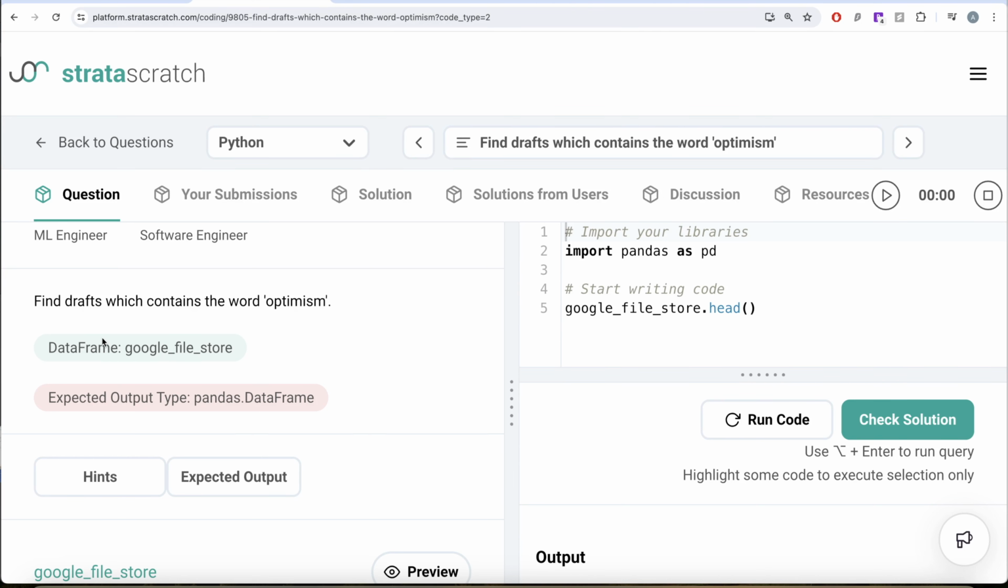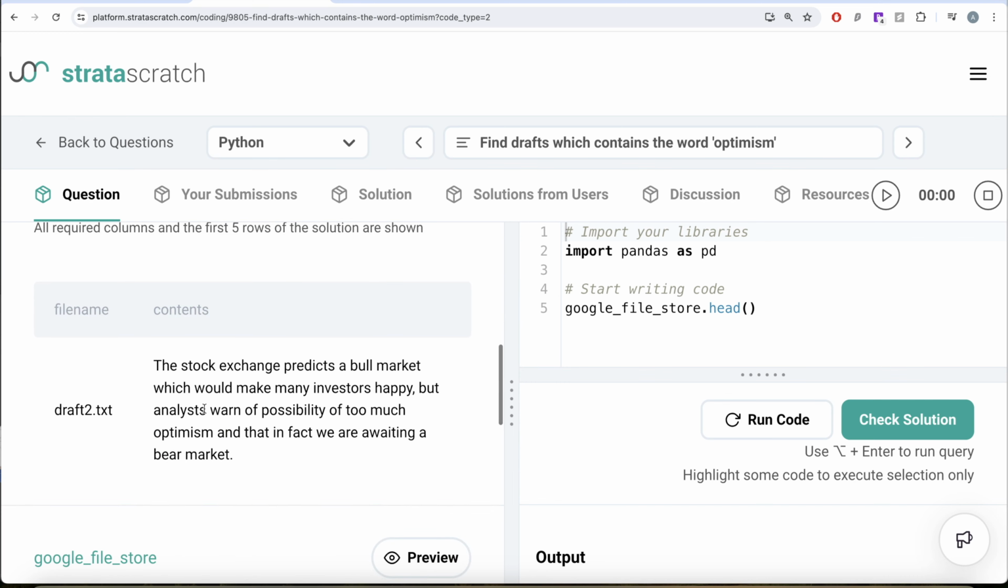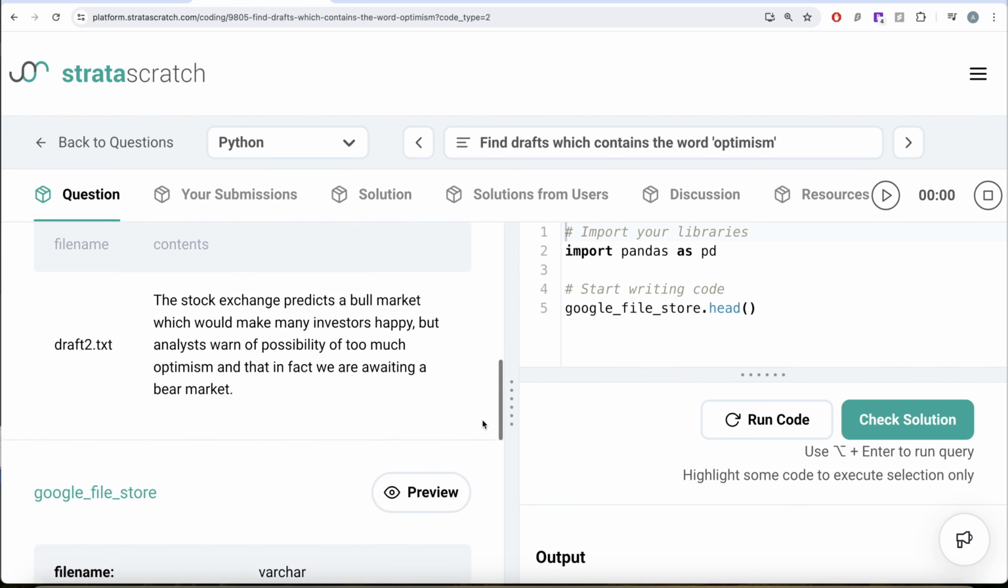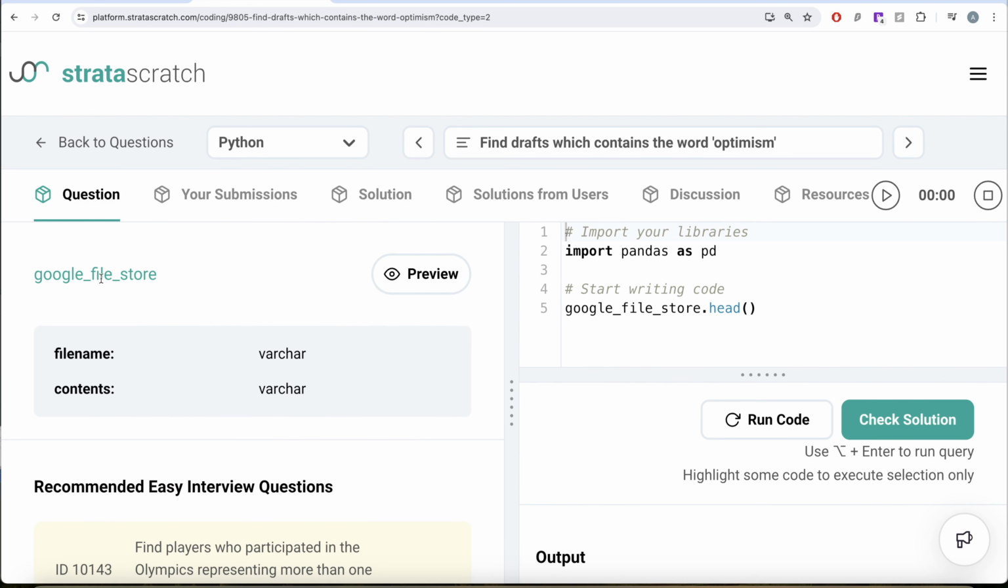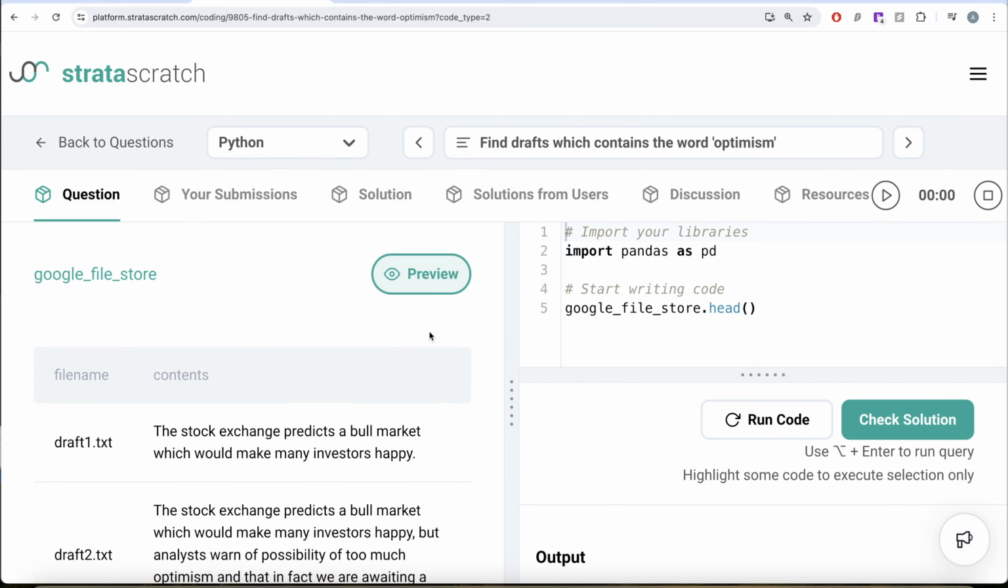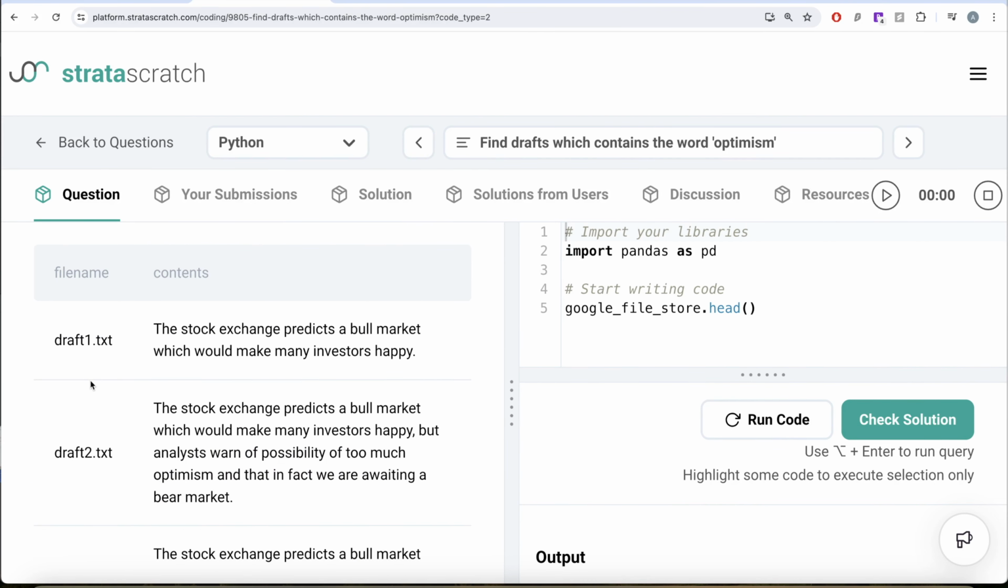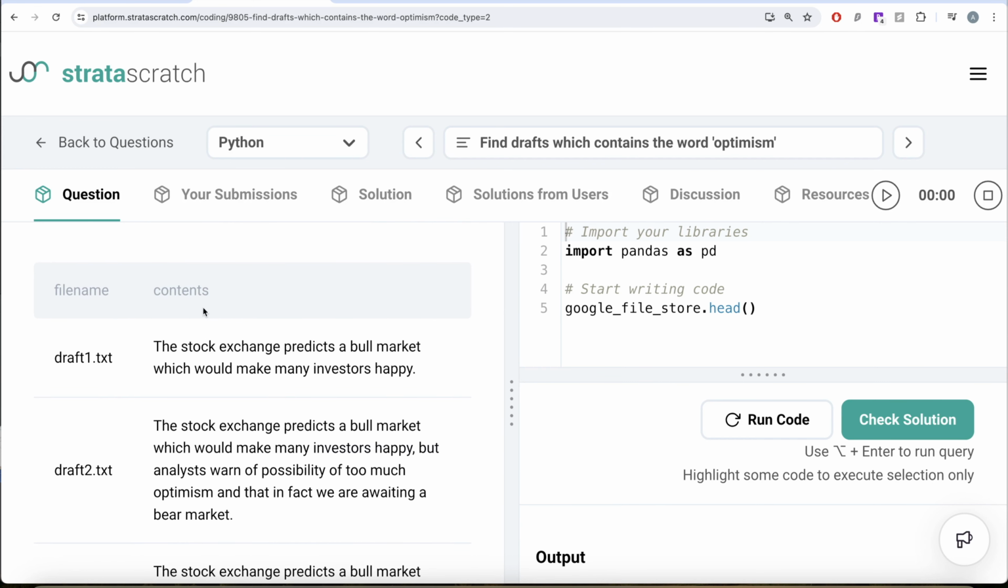So we are given a data frame called google_file_store, and the expected output is a pandas data frame with two columns. The file name should be a draft, and the content should contain the word optimism. Let's inquire about this data frame. We have two columns, file name and contents. File name can be draft or final, etc. And in each of the drafts, we need to see whether the contents contain the word optimism or not. So if you think about it, it is actually filtering this data frame.